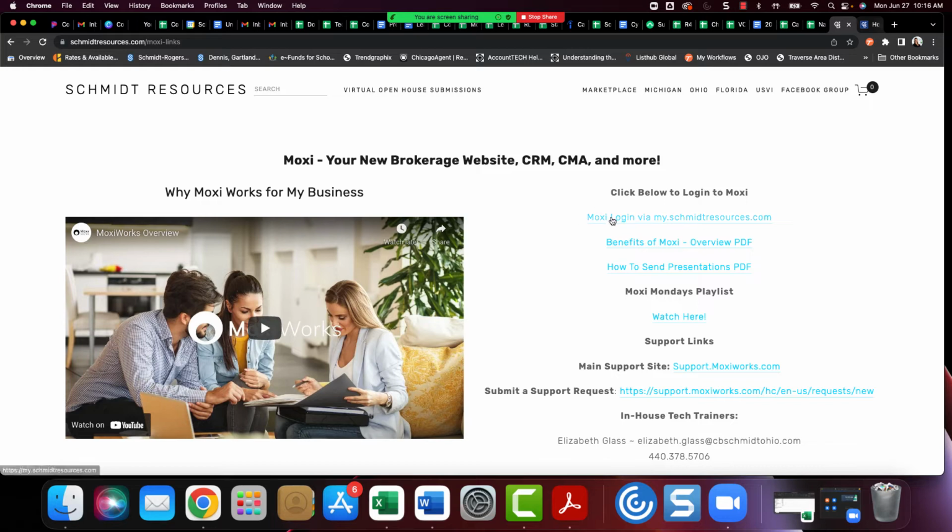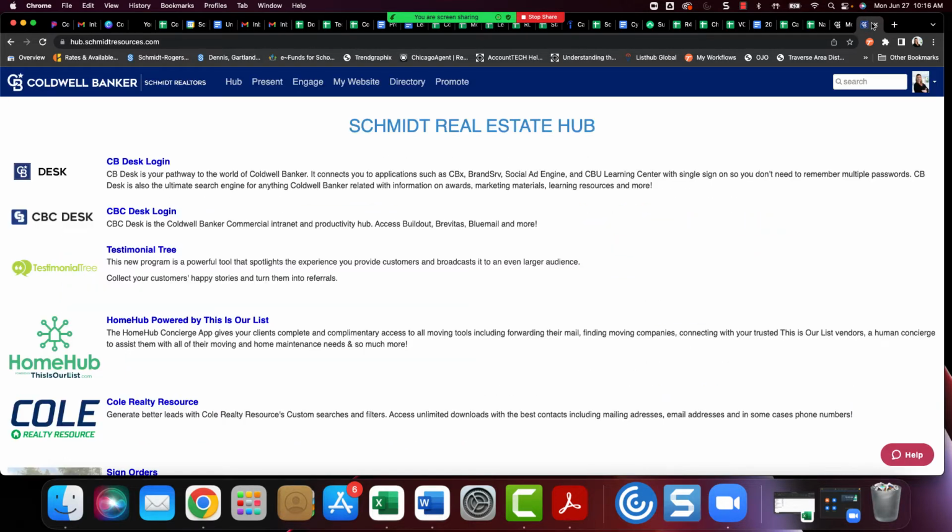But right here at the very top is your Moxie login. That's how you can get into your login if you're unaware of how to access any of your Moxie tools, whether it's Engage or Present or to get to your website. When you click into there, you will log into Moxie. It does default to Present, which is our CMA, competitive market analysis tool. But I do like to point out the hub because we don't really have a specific training for it.